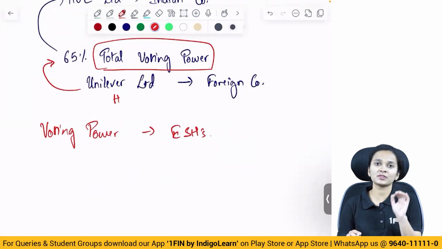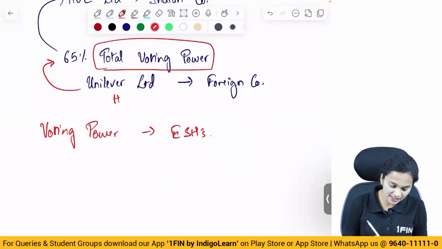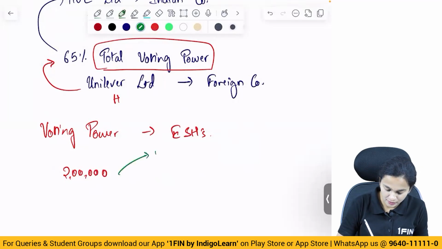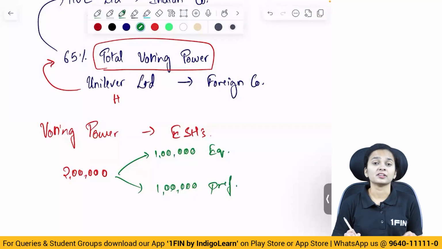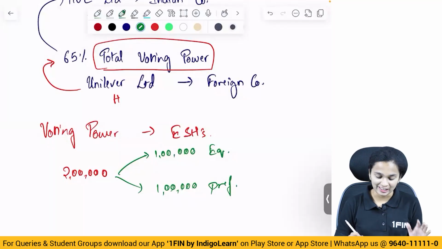Let's understand with the help of an example how you calculate the total voting power. Let's say there's a company wherein there are 2 lakh shares, and out of these, 1 lakh are equity shares and 1 lakh are preference shares. The value of a share is rupees 10 each.